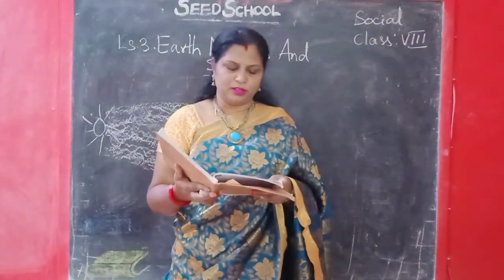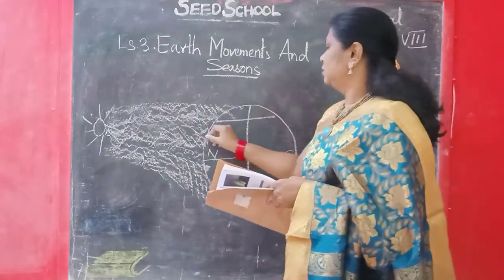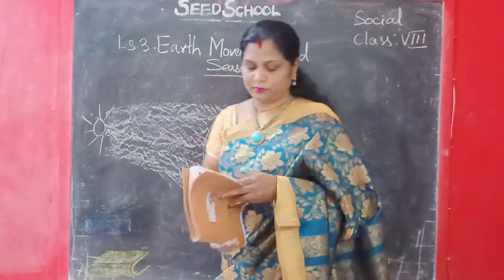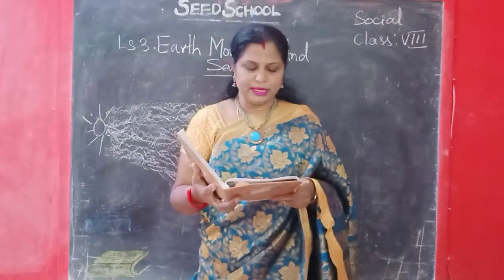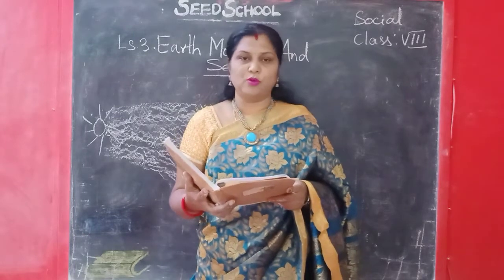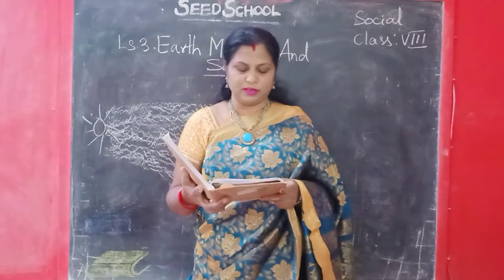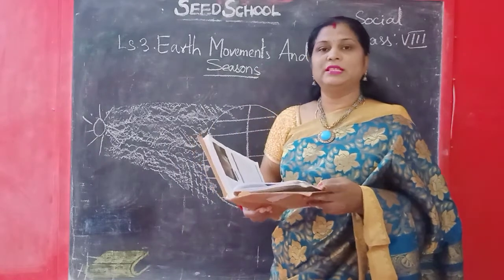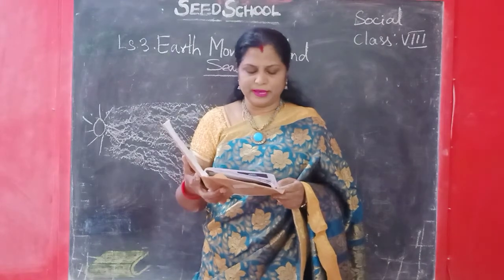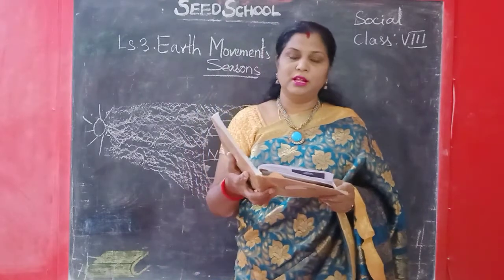In June it shines directly over the Tropic of Cancer in the northern hemisphere. So now the Tropic of Cancer will be here. Then in September, as the earth travels further around, the sun shines directly over the equator. In December, it shines over the Tropic of Capricorn in the southern hemisphere. So it will be moving in this way. Thus you can see that there is a belt within which the direct rays of the sun fall at one time of the year or the other.